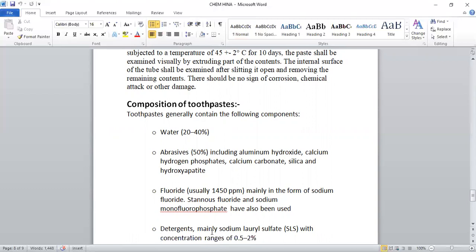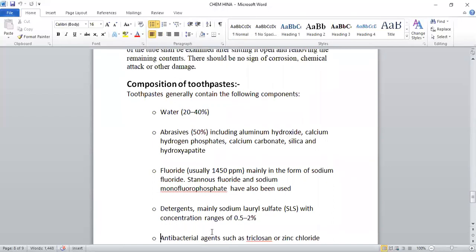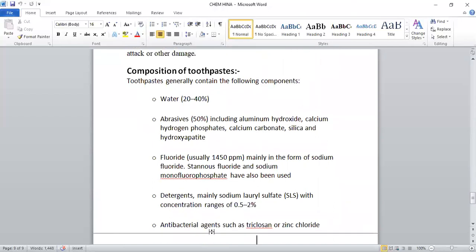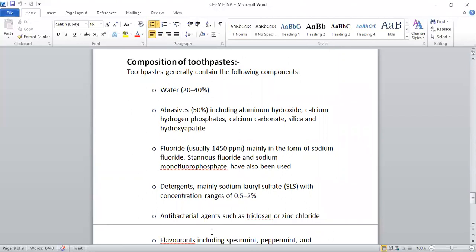Composition of toothpaste. Firstly, I talked about the top toothpastes and the qualities of the toothpaste, which I have discussed in detail one by one. Now, composition of toothpaste. Toothpaste generally contains the following components. Water. Water is the most important component used in the toothpaste, as moisture.